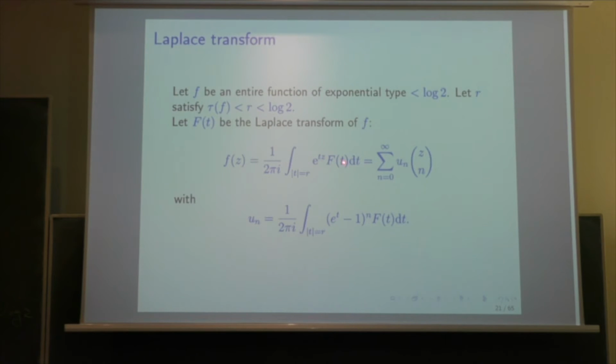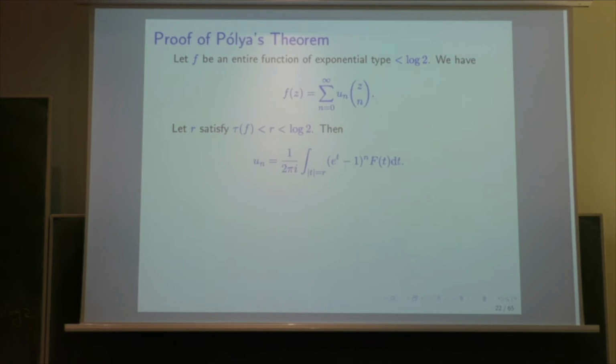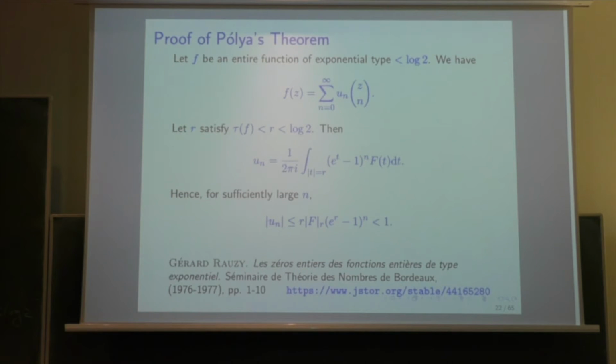By using the Laplace transform, this u_n is just this integral, and therefore, the u_n which is here is bounded for sufficiently large n by r, which is the length of the circle, times the max of f on the circle, times (exponential of r minus 1) to the n, which is less than 1 for n sufficiently large. Again, because exponential of r minus 1 is less than 1. And so this gives u_n equals 0 if u_n is an integer, and this completes the proof of Pólya.